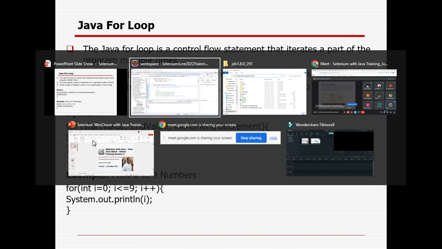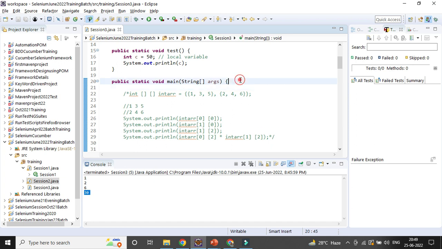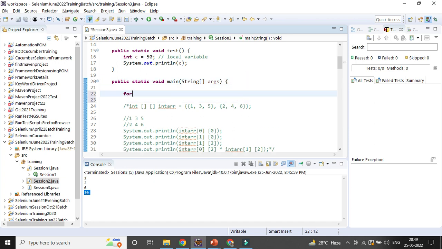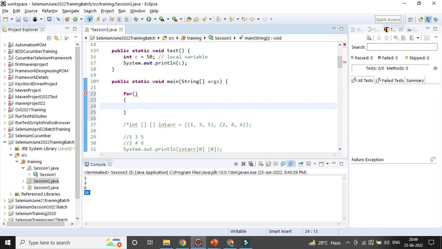So let's try to write something. For, give the first bracket, then the second bracket. That is the syntax for the for loop. Here I need to give the start value, so you need to define something: int i = 0, suppose I am starting with 0. Then the end value, suppose I want to go till 5.